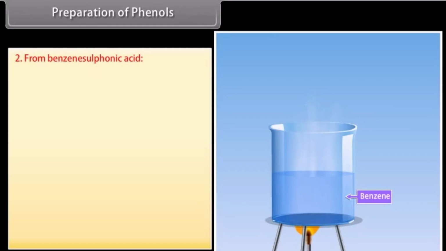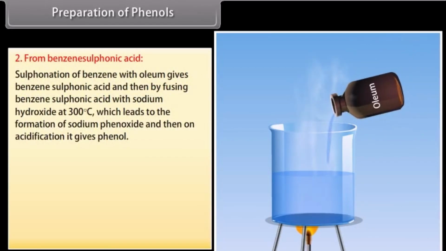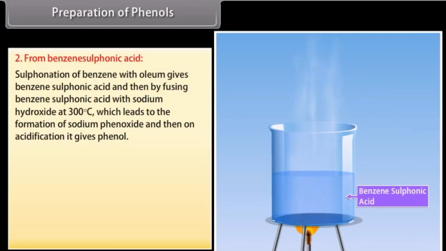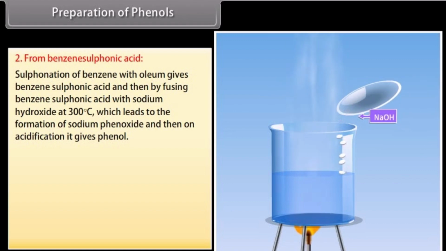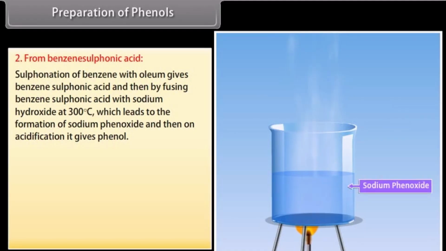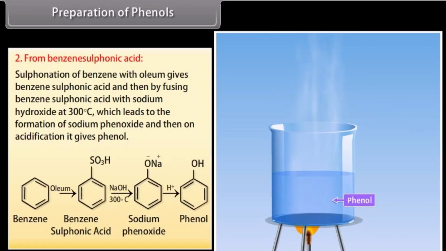From benzene sulfonic acid. Sulfonation of benzene with oleum gives benzene sulfonic acid, and then fusing benzene sulfonic acid with sodium hydroxide at 300 degrees Celsius leads to the formation of sodium phenoxide, which on acidification gives phenol. On heating the solution with sodium hydroxide, it forms sodium phenoxide, and on acidification of the solution, it results in phenol.